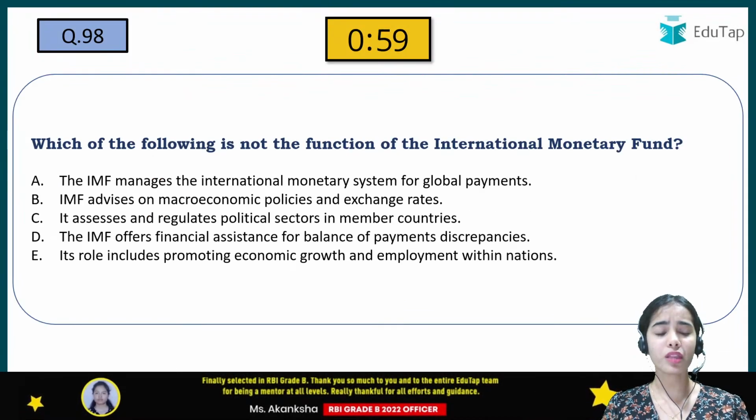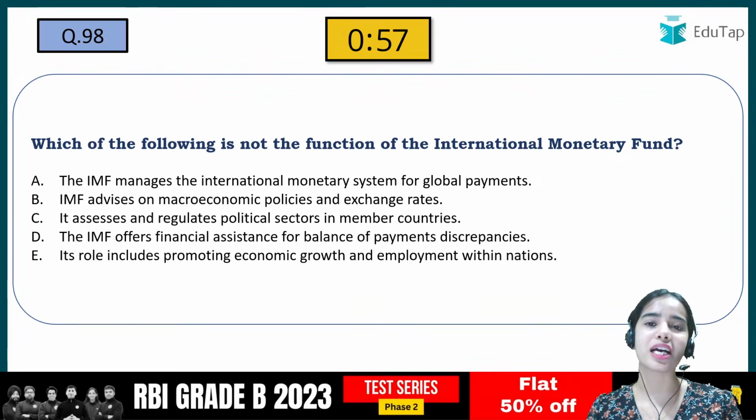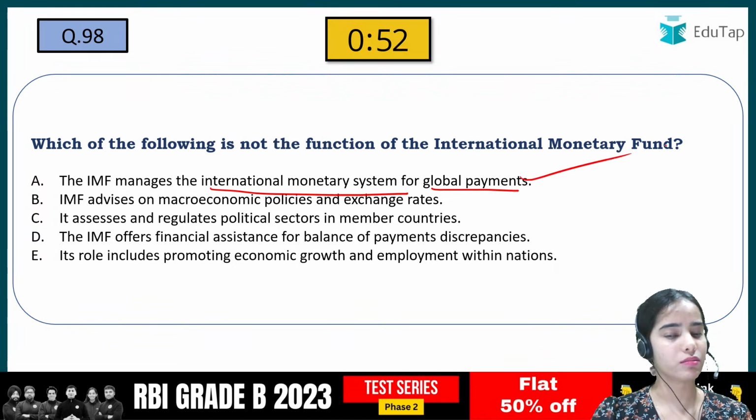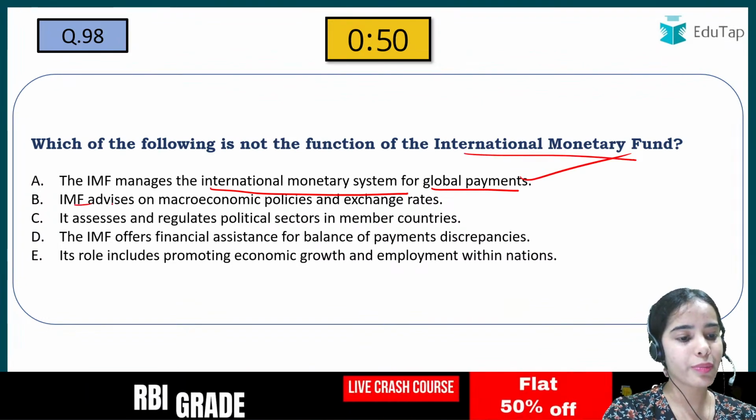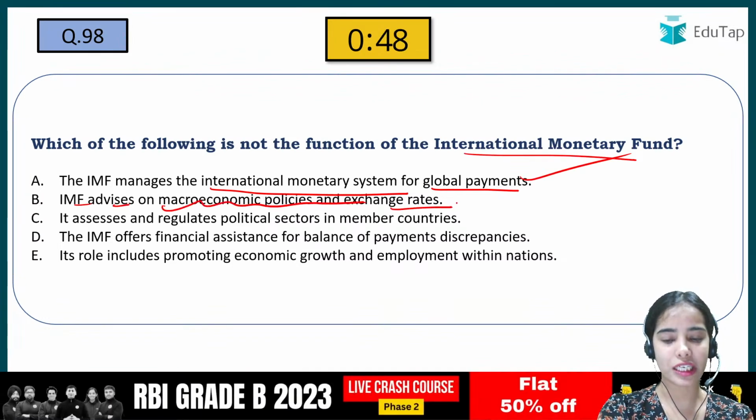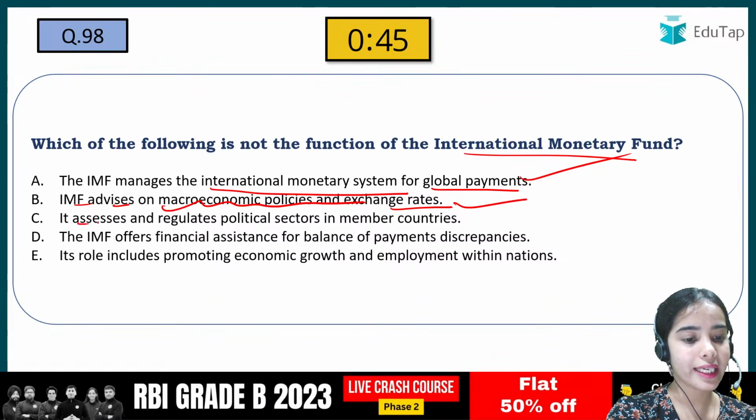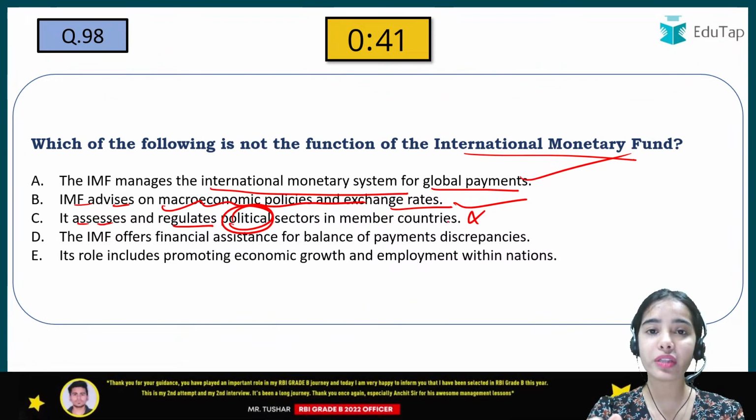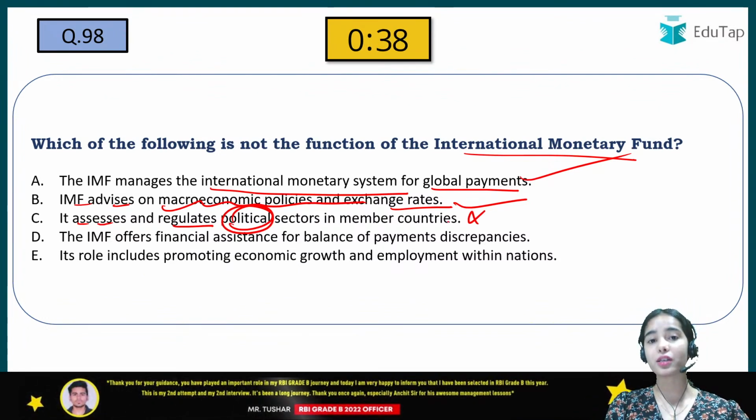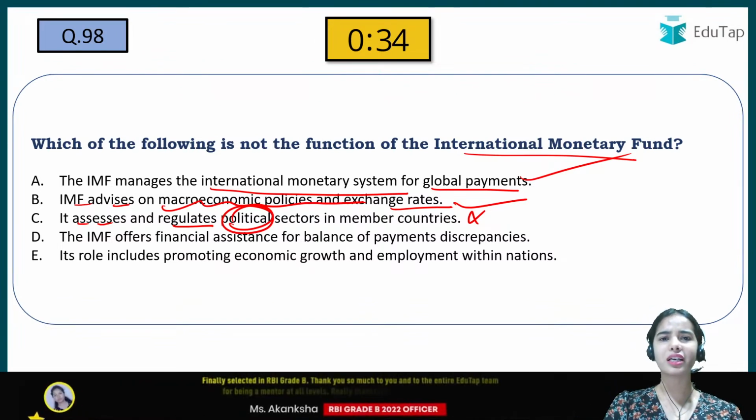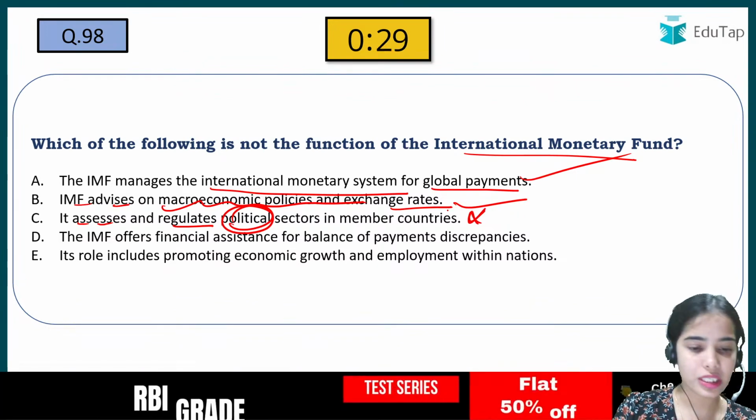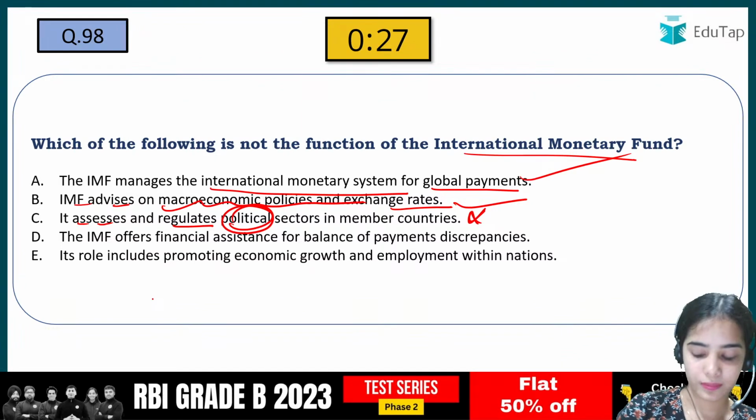Okay. Which of the following is not the function of the International Monetary Fund? So the IMF manages the international monetary system for global payments. Correct. IMF advises on macroeconomic policies and exchange rate. That can also be correct. It assesses and regulates the political sectors in the member countries. No, the countries are sovereign. Okay, the political system has to be as per the countries. So here C cannot be the right answer. Okay, so C is the wrong statement.